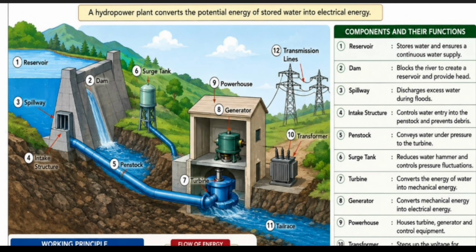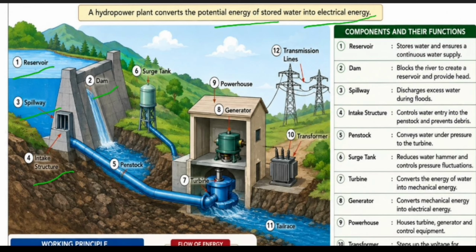So this is the diagram. A hydropower plant converts the potential energy of stored water into electrical energy. These are the given components. See the reservoir first, then the dam. After that, spillways will be there. Next, the intake structure, which is connected to a penstock. This penstock has one more component, the surge tank.